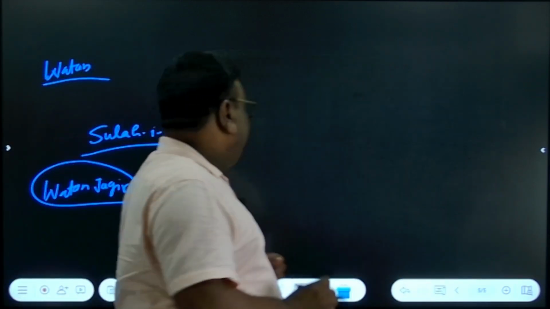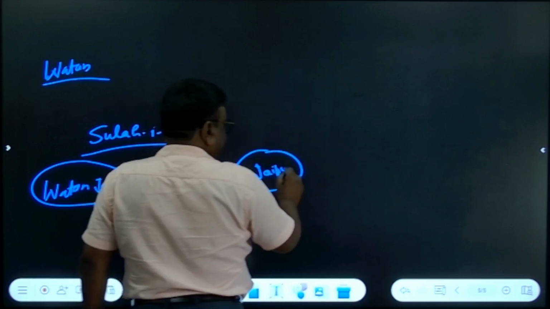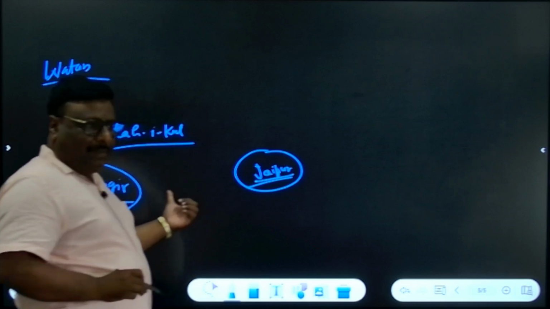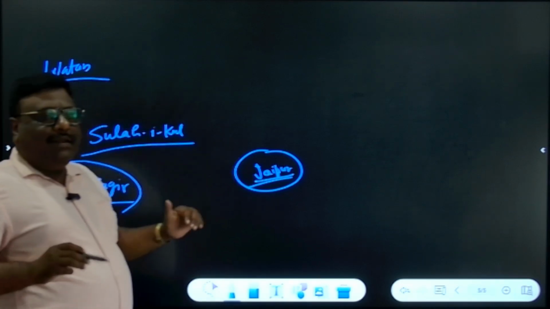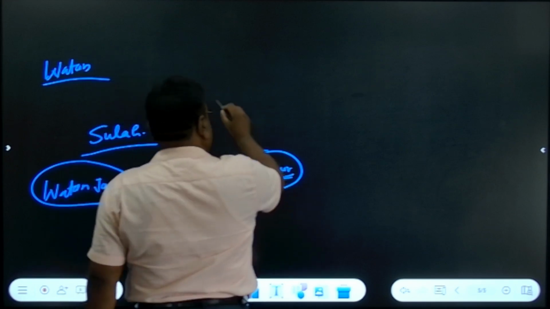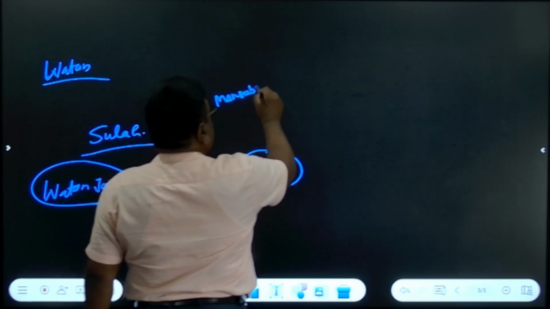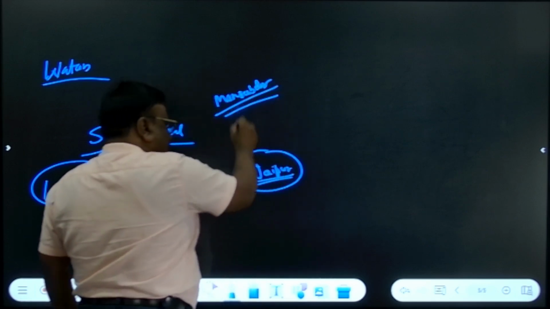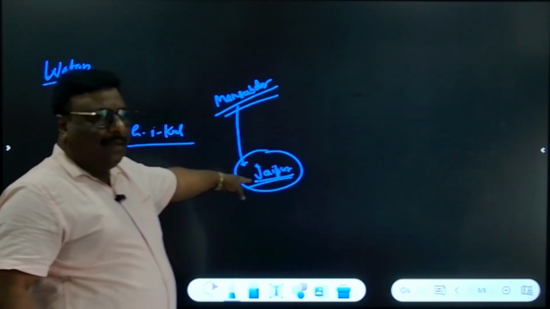For example, if the king of Jaipur is accepting the suzerainty of the Mughals, the king of Jaipur was given the title of Mansabdar and the salary was fixed for that Mansabdar as per the income of Jaipur, and in lieu of his salary, the Jagir of Jaipur would be given.